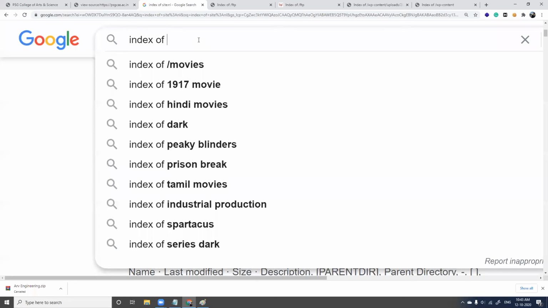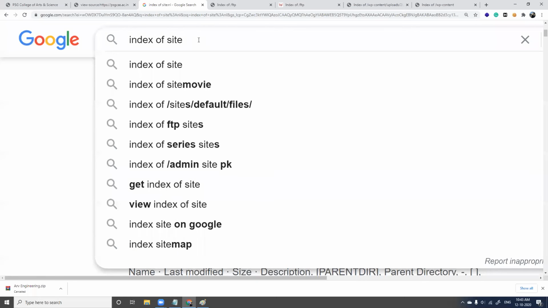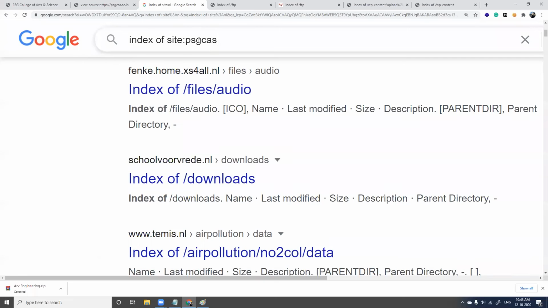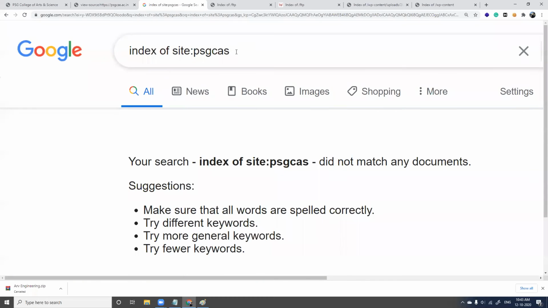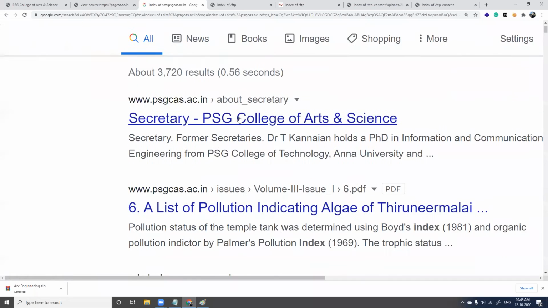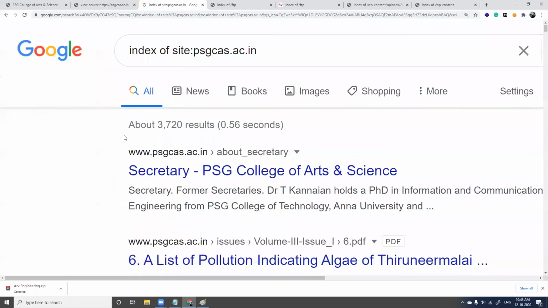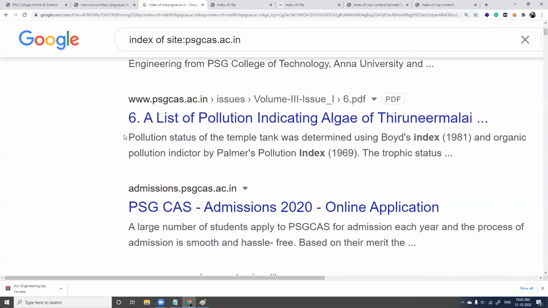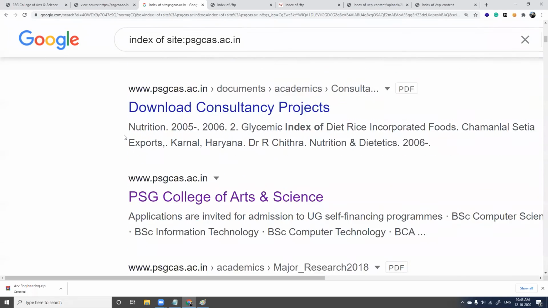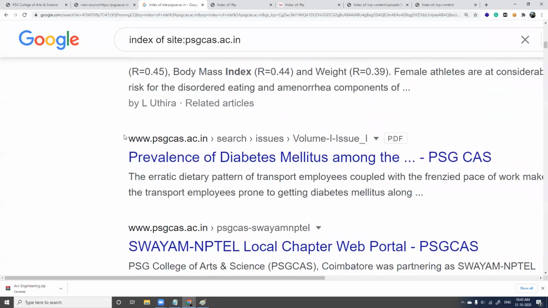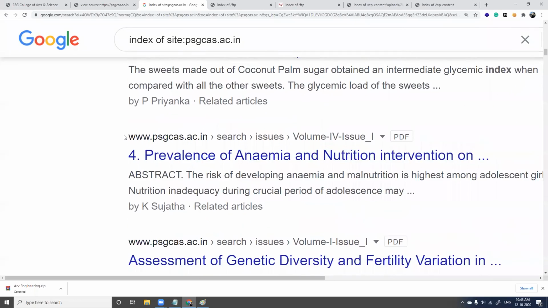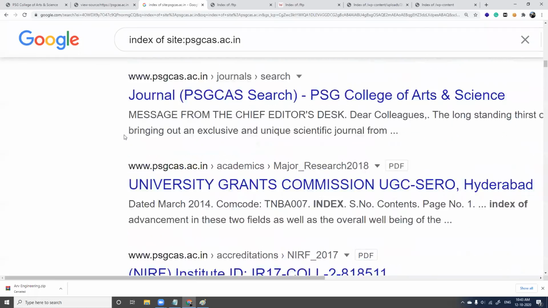Or in case you want a specific site, we'll try for phgcast.ac.in. Okay, we gave site phgcast.ac.in index of, and do we get any index of pages here? No. No, we don't have any.